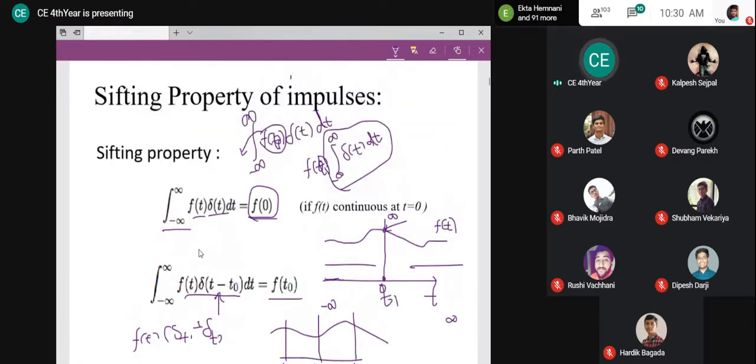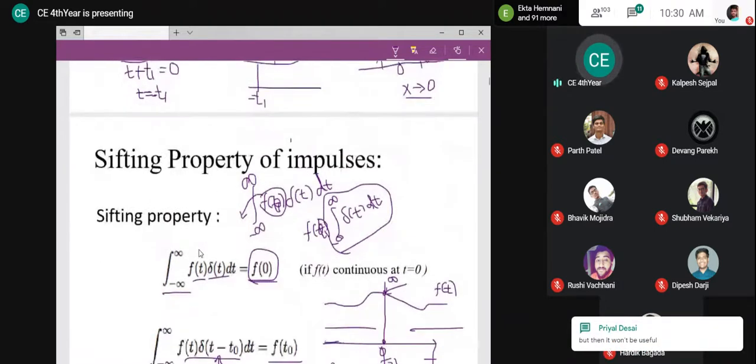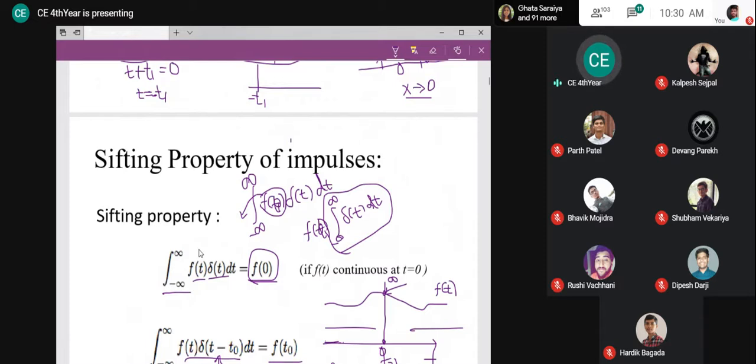So, fine. I guess it is clear to you all. Any doubt? It will be useful, really, it will be highly useful. We will see how. This case is going to be highly useful.